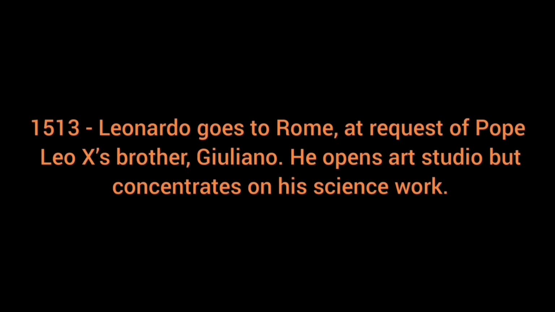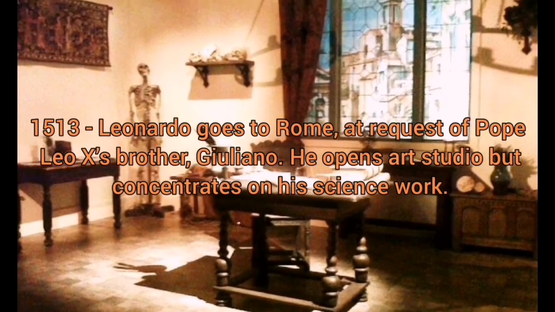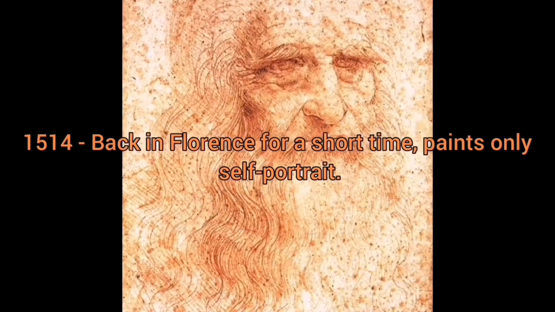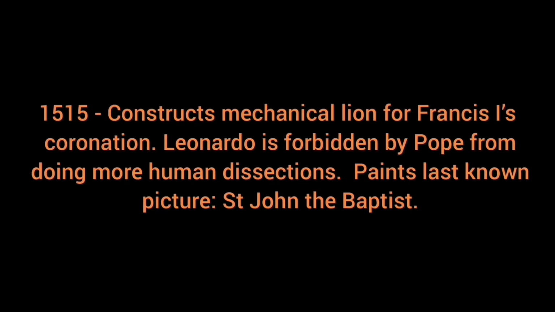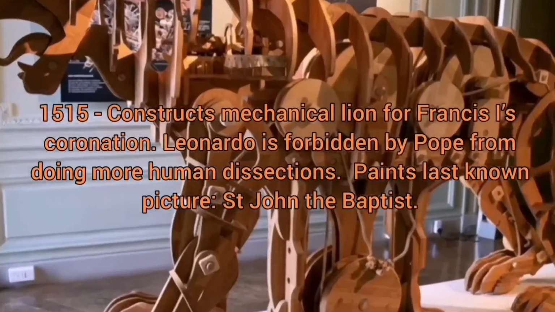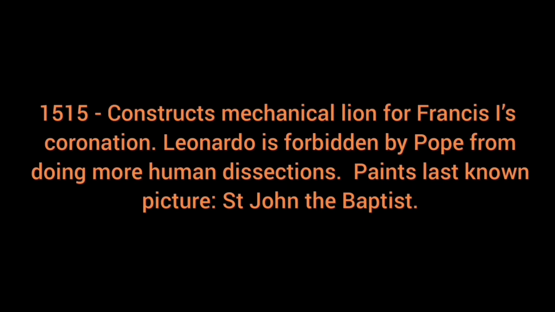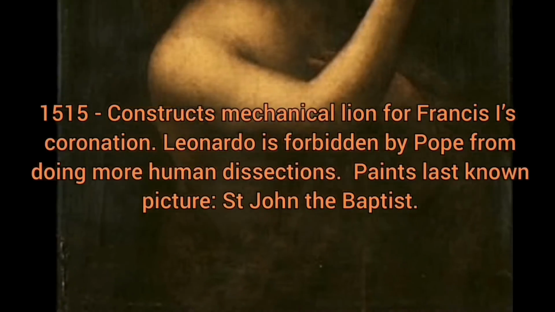In the year of 1513, Leonardo goes to Rome at the request of Pope Leo X's brother, Giuliano. He also opens an art studio but concentrates on his science work. In the year of 1514, he is back in Florence for a short time and paints his only self-portrait. In the year of 1515, he constructs a mechanical lion for Francis I's coronation. Leonardo is forbidden by the Pope from doing more human dissections and paints his last known picture, titled Saint John the Baptist.